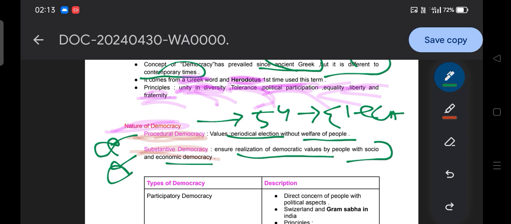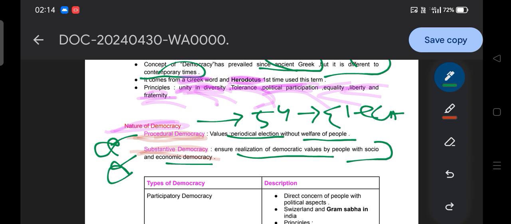And social democracy means no people can be discriminated on the basis of race, caste, color, language and so on. For example, people are now discriminated on the basis of religion. To eliminate the discrimination on the basis of religion, that will be known as what? The substantive democracy. That means democracy exists in the day-to-day life of the people. The people are able to live a life with dignity. That is the substantive form of democracy. Hope you understand. So this is clear, procedural democracy and substantive democracy.